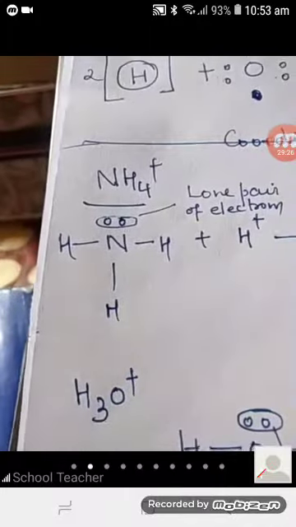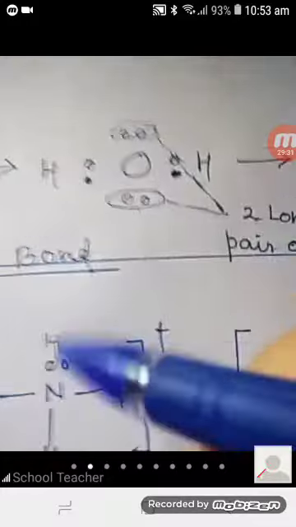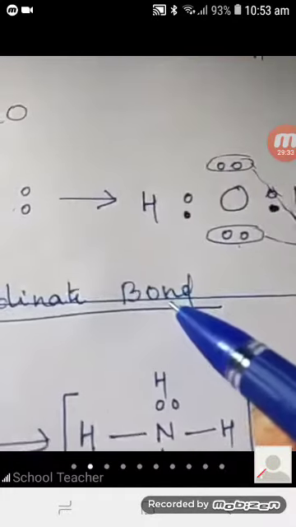Now the third is the coordinate bond. This I will deal with in the next class. Coordinate bond is a special type of bond which is a mixture of ionic as well as covalent bond.